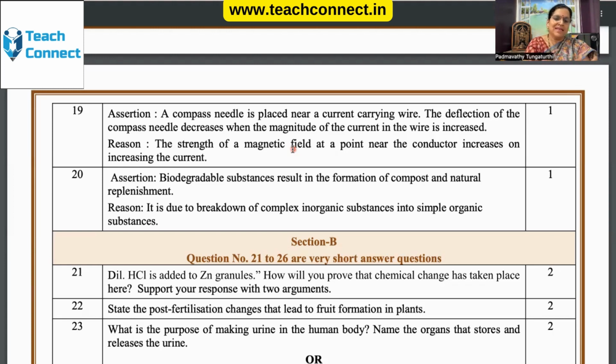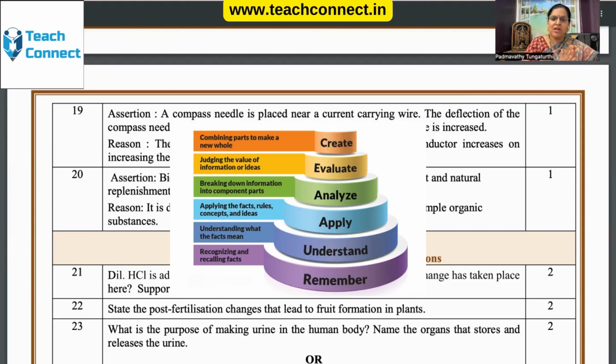It is not that they just read it, memorize it and come. Content should be known, should be understood. But slowly the content will be built up to end either in evaluation or in creative mode. Bloom's taxonomy has to be followed for every question. The Bloom's taxonomy of question might stop at analysis level or evaluation level or create level, but competency-based questions have higher order thinking skills. That's how they will definitely end up with evaluation and creation.